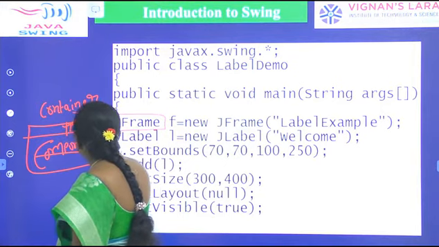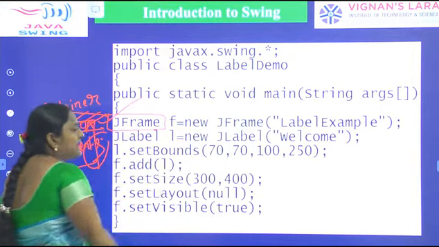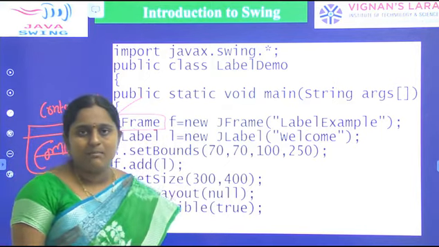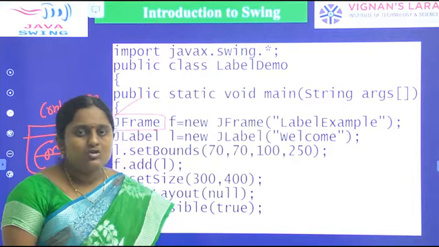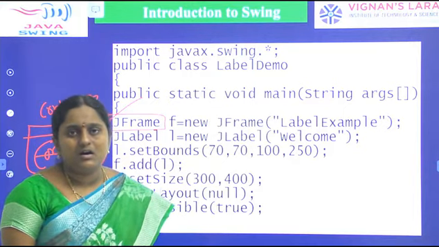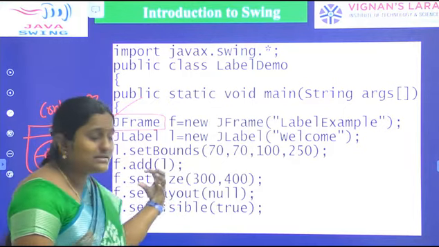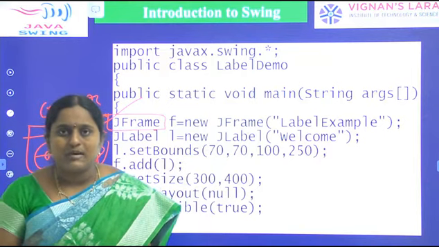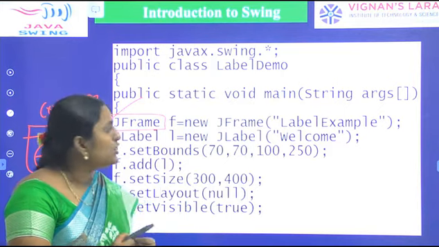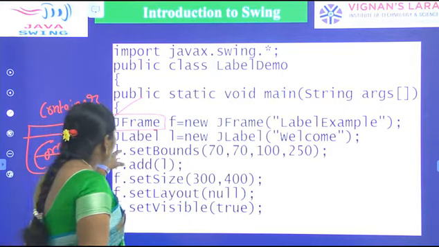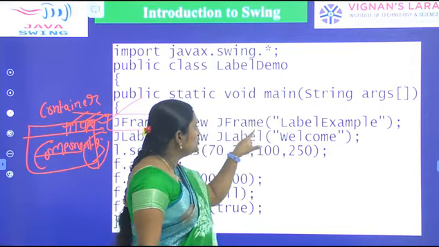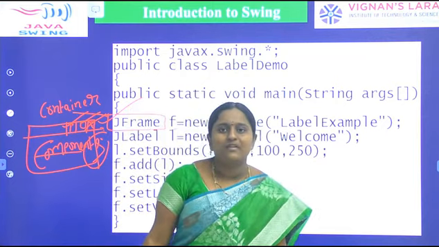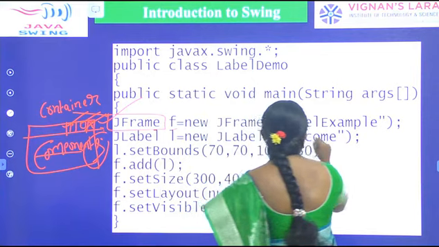So JFrame is a class. It is a container. We have a number of containers like frame, applet, dialog, window. Frame is one of the containers where we can add the components. First of all, we have to create an object of the JFrame class. JFrame f, here f is the object name, new JFrame("Label Example"). Here Label Example is the title of the frame.